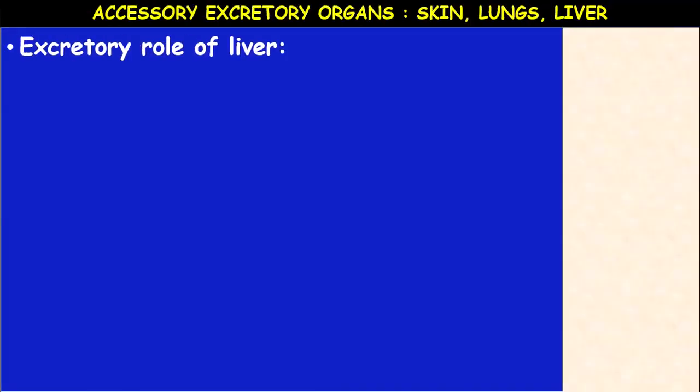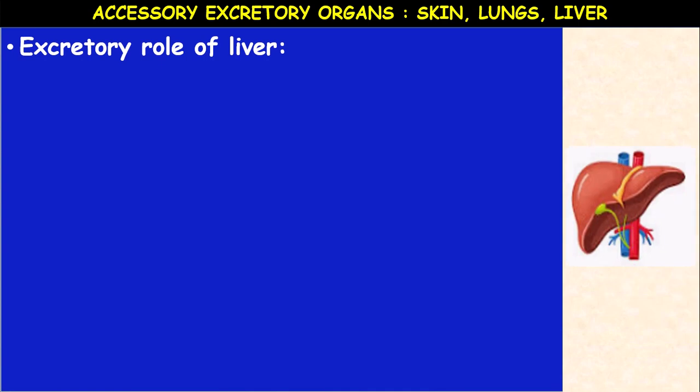Next, the excretory role of liver. What is the liver actually? Liver is the largest gland present in our body. It acts like a factory. It performs several very important functions. It is the only organ which has high regenerative capacity.